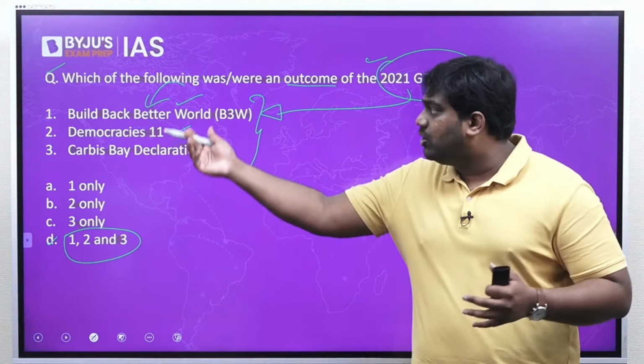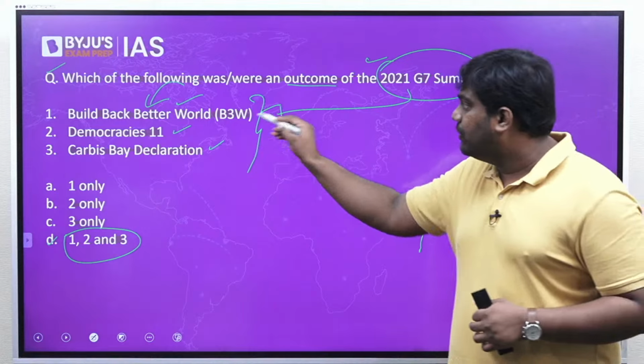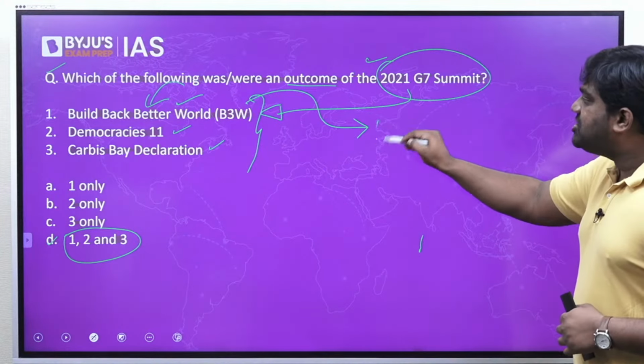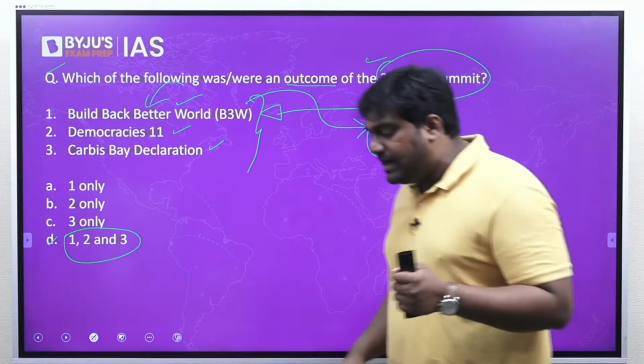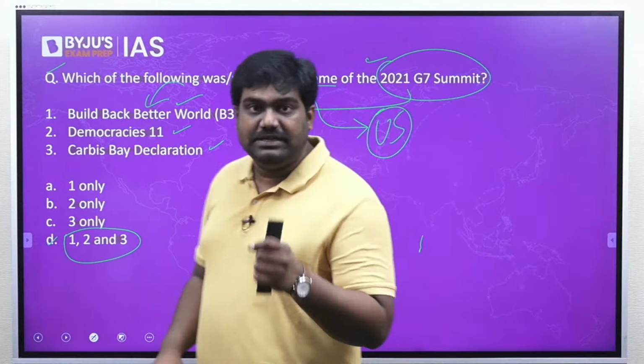There could be a question on Build Back Better World, or B3W. This is an initiative that is primarily championed by the United States. Through this, the US and the G7 members are looking to fund infrastructure projects around the world in order to counter China's Belt and Road Initiative.